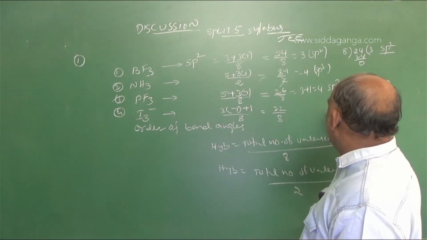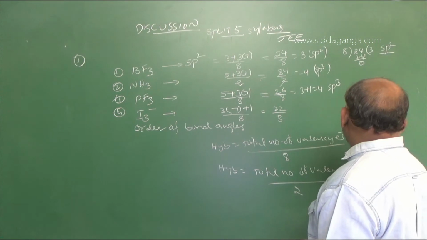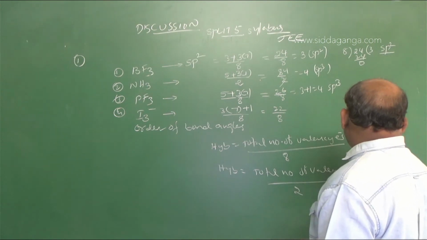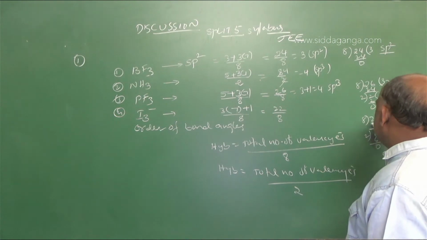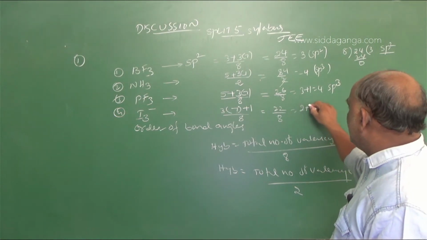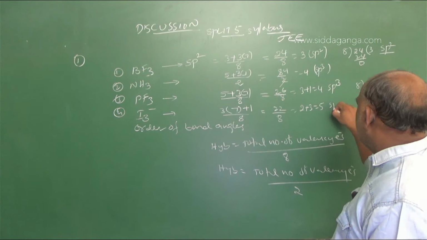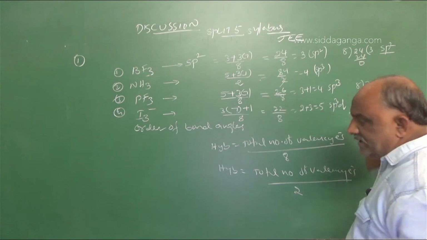And the last one, iodine, 22 divided by 8. 8 2s are 16, and 6 will be remaining. 2 3s are 6, which can be written as 2 plus 3. 2 plus 3 is equal to 5. The hybridization is sp3d hybridization.